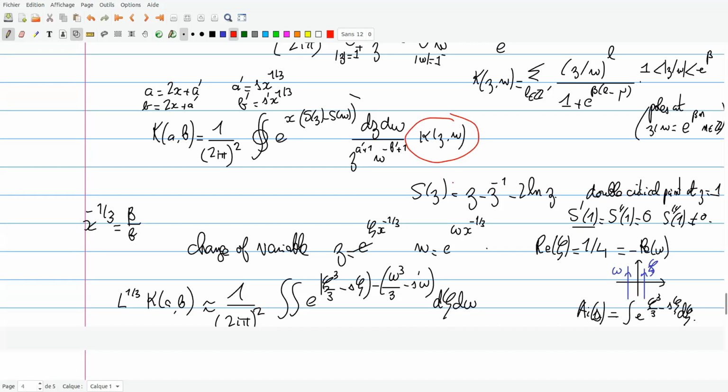This one you can do in different ways, but a good way to estimate it: you must estimate this thing when beta goes to 0. To estimate it there is a trick, which is to use the Poisson summation formula.